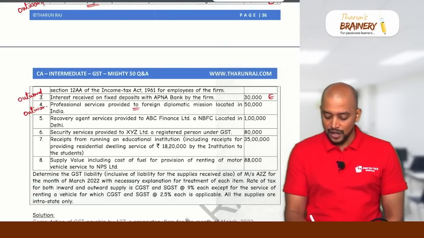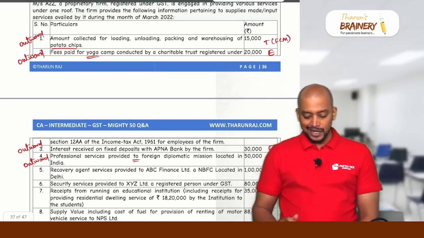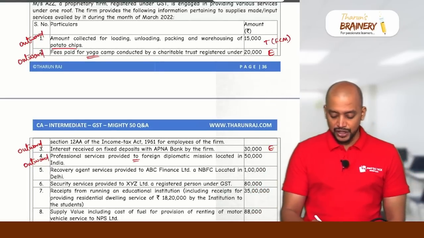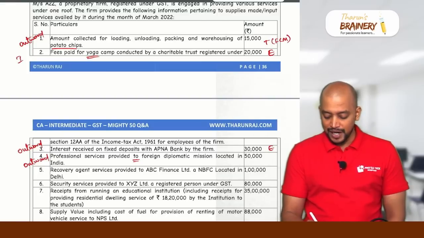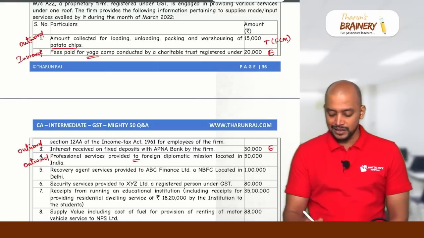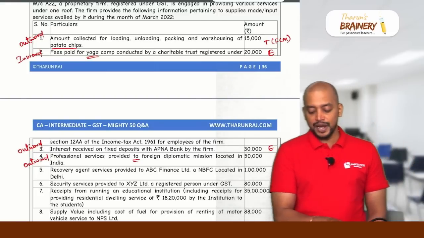So this is outward. And the second one is not actually outward, it is inward. Fee paid to, fee paid to. Fee paid to means they are making the payment. So therefore that is fee paid to.